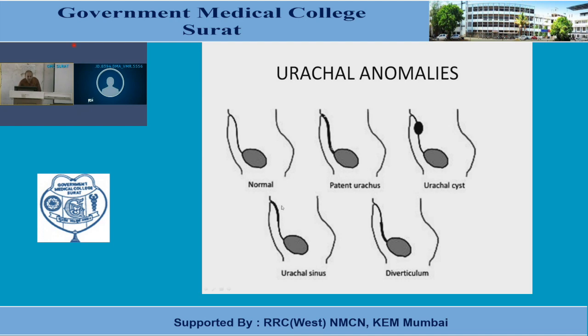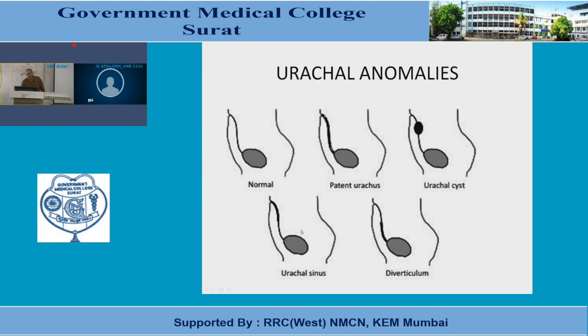As well as the urachal sinus. Here what happens? The part of the urachus towards the umbilicus fails to fibrose, but the proximal part, towards the urinary bladder, fibroses. So here a sinus is there with an external opening, that's why it's known as the sinus, opening at the umbilicus. So it's a urachal sinus.